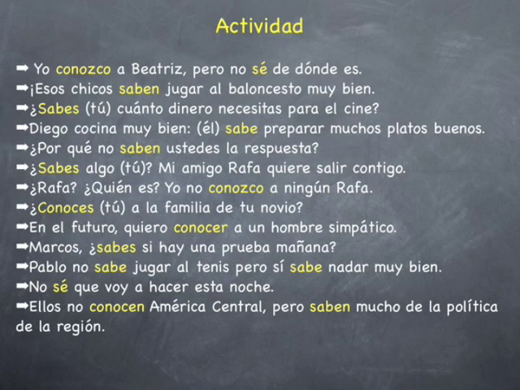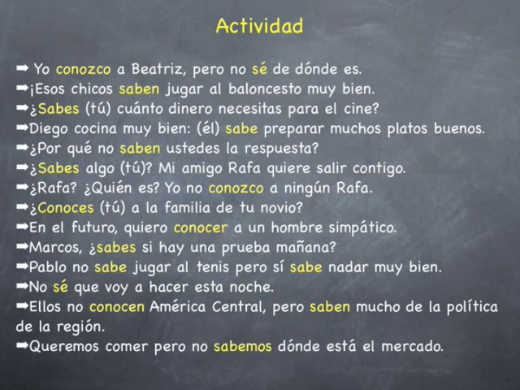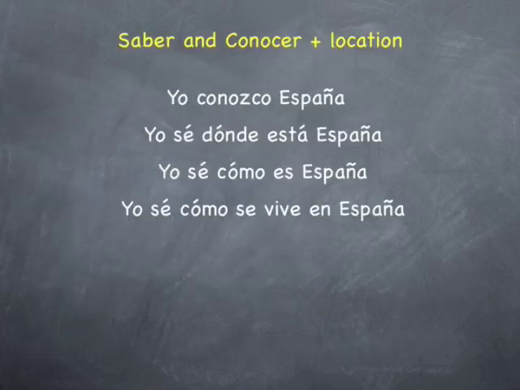One is the location, the other one is information about the politics of the location. Queremos comer, pero no sabemos dónde está el mercado. We want to eat, but we don't know where the market is. Okay, so that's your activity. Now, just to finish, I would like to share with you that, in my experience, I think a lot of students, the biggest issue is saber and conocer plus location. The difference between knowing a place versus knowing information about the place.